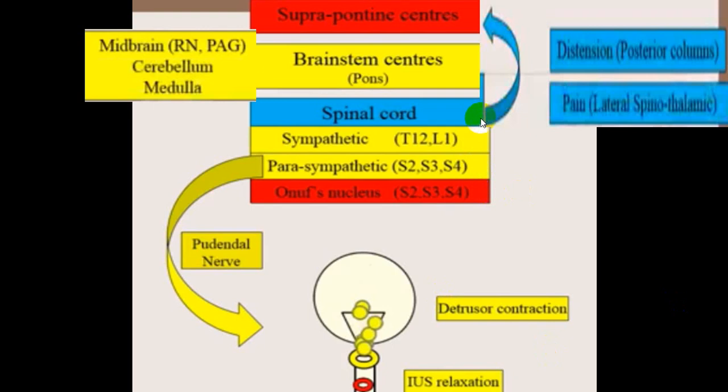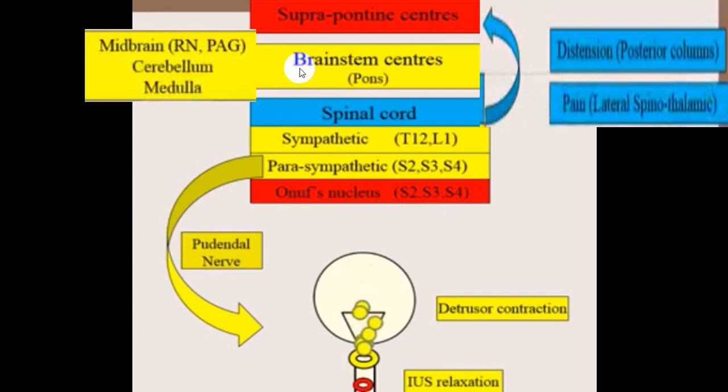So from the detrusor muscle, the sensation, that is pain sensation and sensation of distension, will be carried by the posterior column, while pain sensation will be carried by the lateral spinothalamic tract, and it will go to the cerebral cortex. And in the cerebral cortex it will be related to all the different areas, particularly the sensory area, and as there are internal connections, via the frontal lobe it will have an effect on the pons, that is the pontine center,